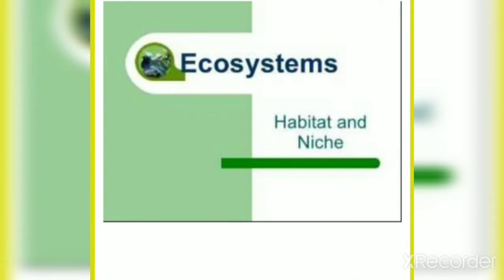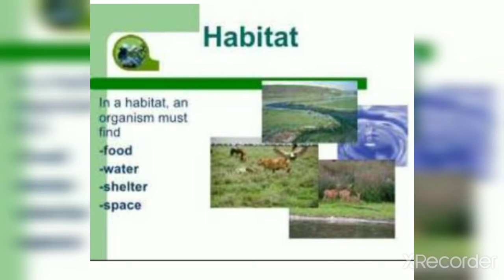Hello everyone. Today we will learn about two terms, that is habitat and niche. What is habitat and niche? Let's see. First we will see the first term, that is habitat. It is a place where any organism lives.